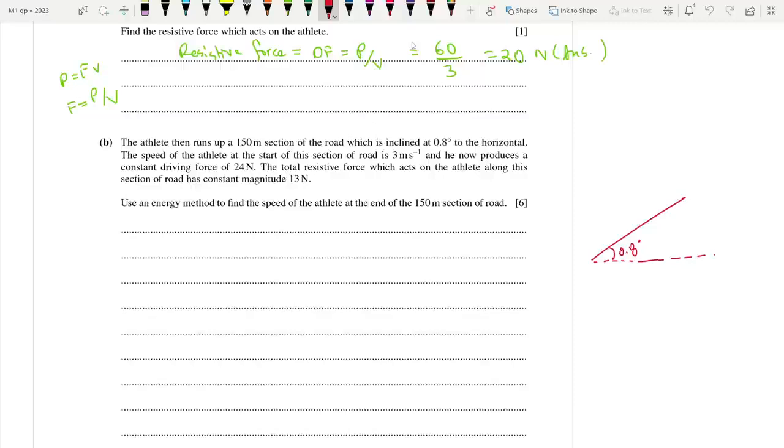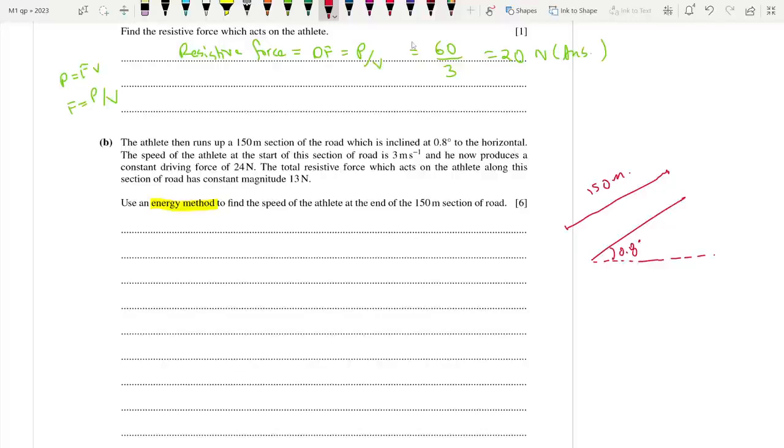The speed of the athlete at the start of this section of road is 3 meters per second, and he now produces a constant driving force of 24. The total resistive force which acts on the athlete along this section of the road has constant magnitude of 13. Use an energy method. This is really important. They've told you which method to use to find the speed of the athlete at the end of the 150-meter segment.